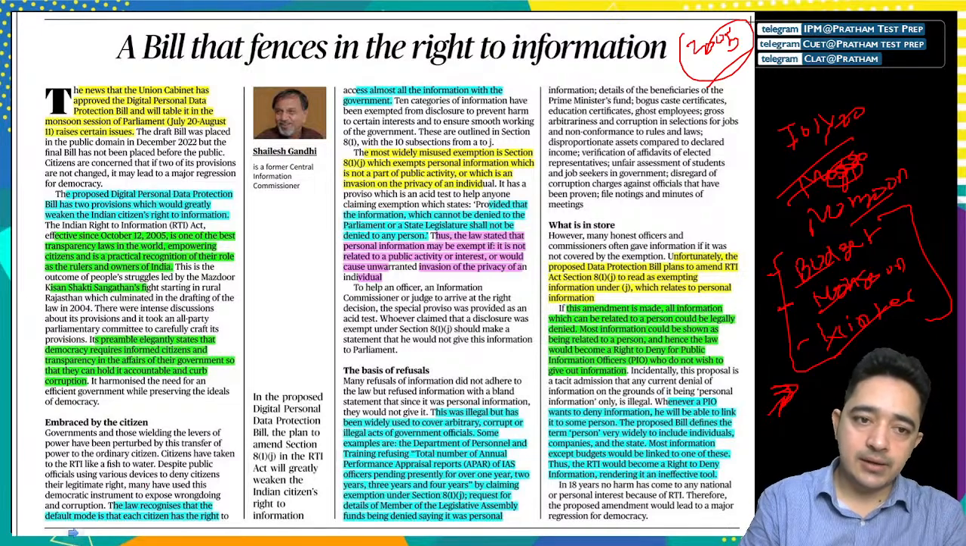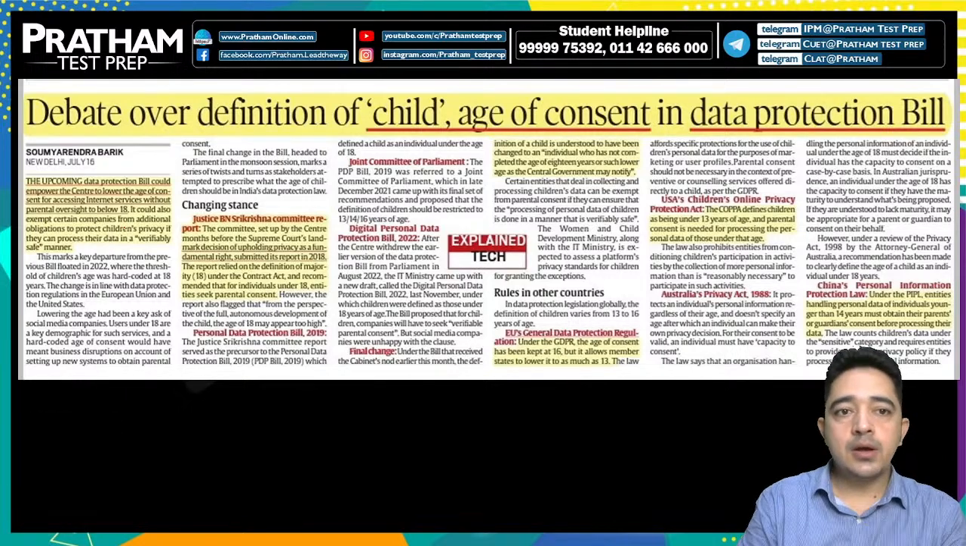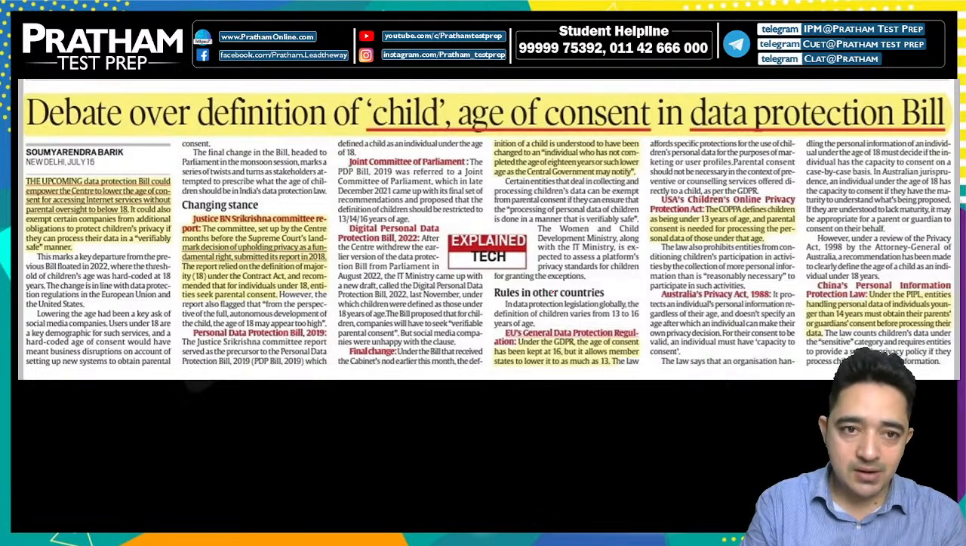So these are all the things from this article that you need to keep in mind. Now moving to the next one. Here, the debate over defining a child: age of consent in the data protection bill. This is quite a similar article.